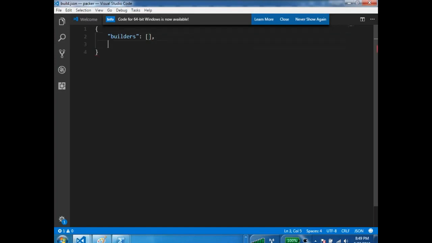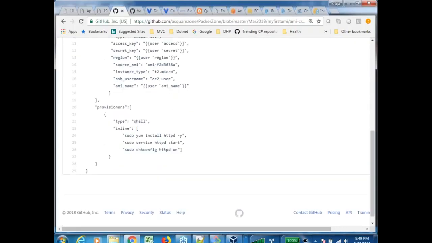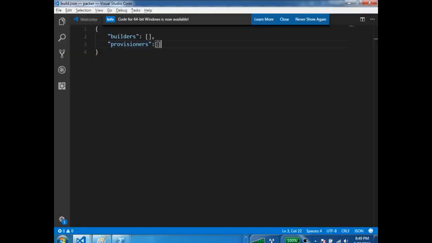Okay. And then provisioners, which is also an array. Done. This is a basic structure. So why am I writing square brackets like this? Why am I writing array elements like that? That is the JSON stuff. We'll discuss it in our next class, right?